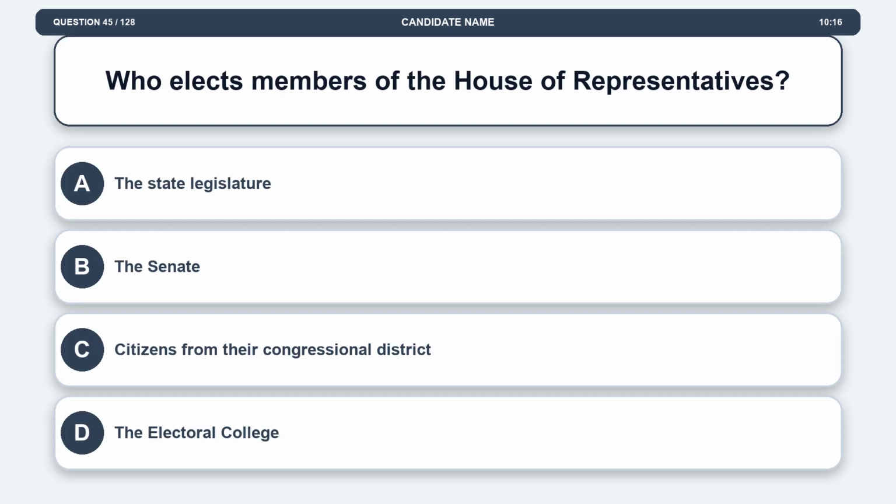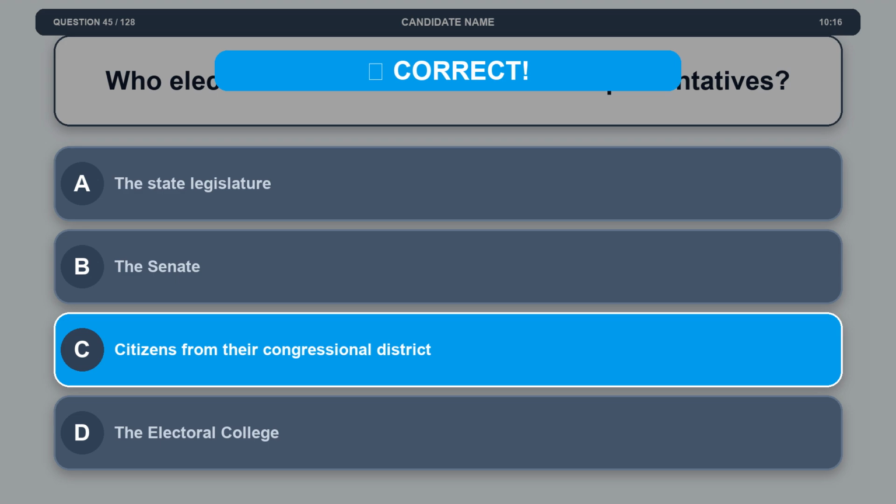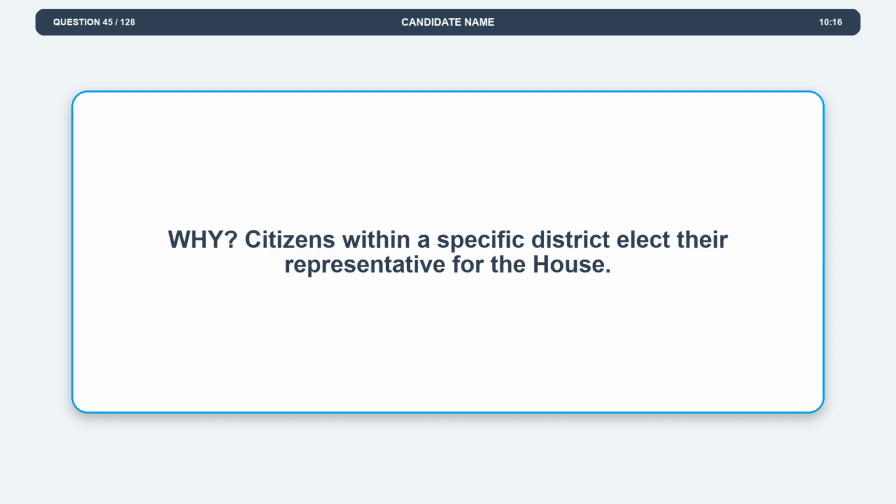Question 45. Who elects members of the House of Representatives? Option A, the state legislature. Option B, the Senate. Option C, citizens from their congressional district. Option D, the Electoral College. The correct answer is option C, citizens from their congressional district. Explanation: citizens within a specific district elect their representative for the House.